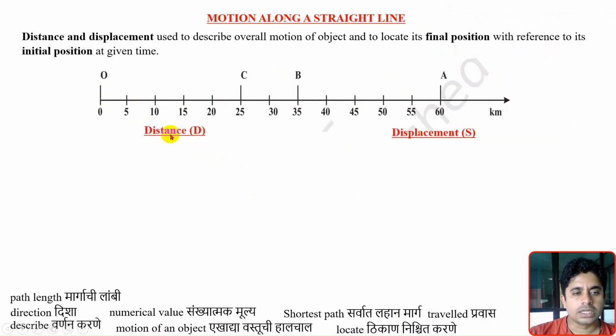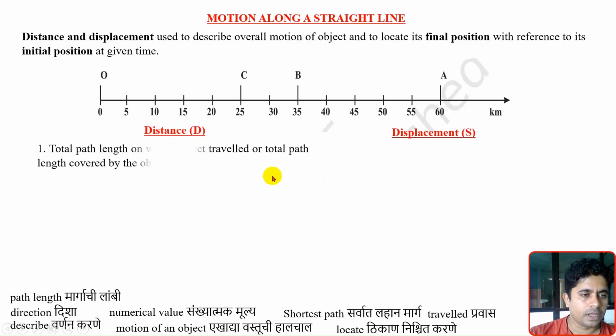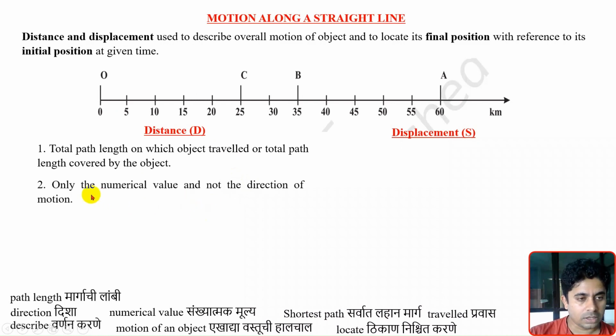Now we want to compare distance and displacement on a few more points. As we know, distance is nothing but the total path length on which the object has traveled. We are not considering whether that path length is shortest or longest, or which path we have chosen. We just have to start from the initial position and reach the final position. By which path the object travels doesn't matter. So distance is nothing but the total path length.